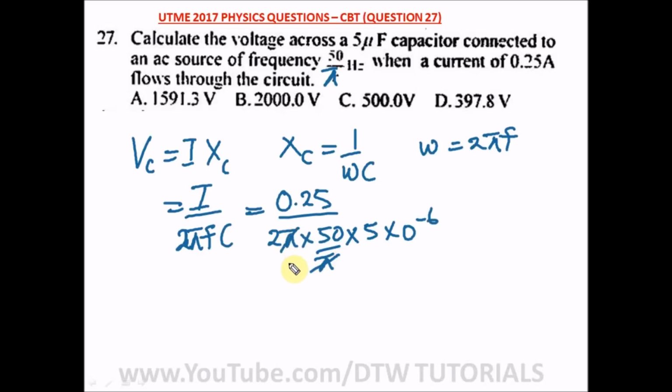So this pi will cancel out this pi. And here we have 2 times 50 is 100, and 100 times 5 is 500.